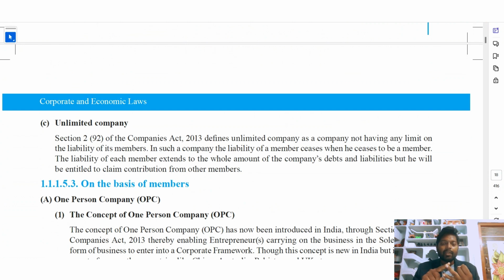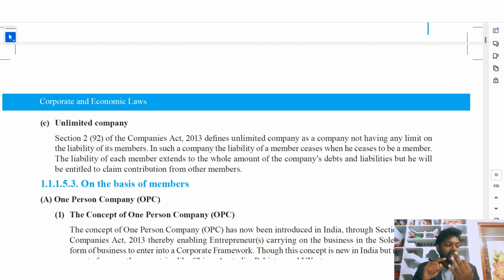Company limited by guarantee means whatever amount is guaranteed in the memorandum of association, only to that amount the shareholder is liable. Unlimited company means if the company has a liability of, for example, $10,000, then the $10,000 is subject to be paid by the shareholders. In case of limited by guarantee, it is mentioned in the memorandum of association that the company's liability is $10,000, but all the shareholders are subject to clear the amounts up to $8,000, then all the members have to pay up to the $8,000.